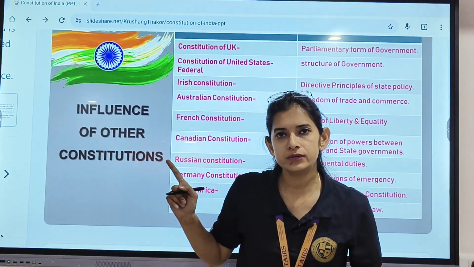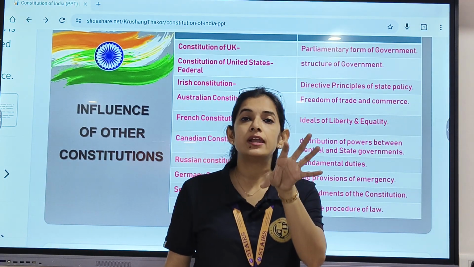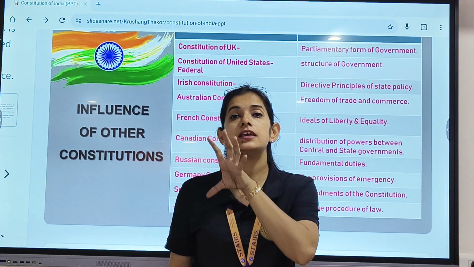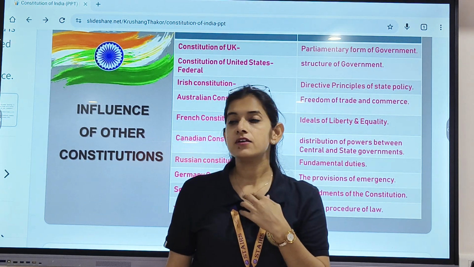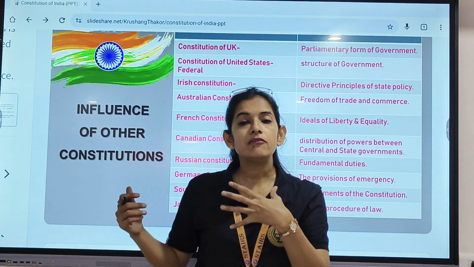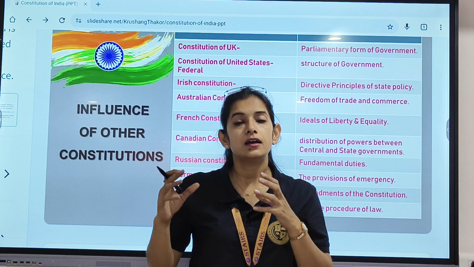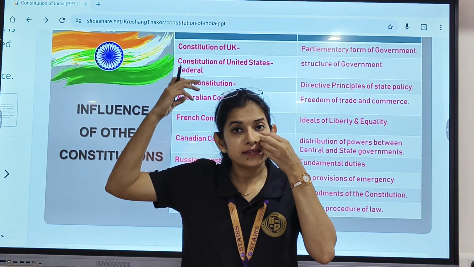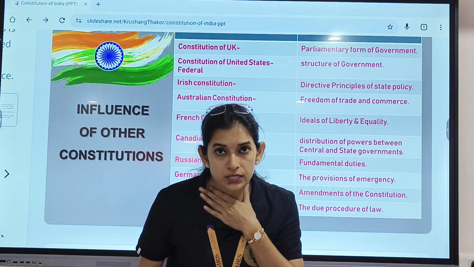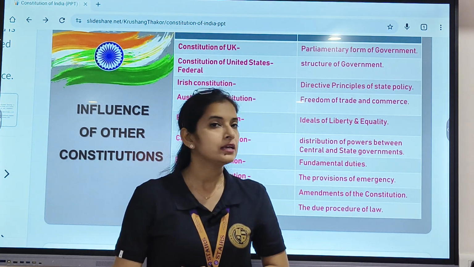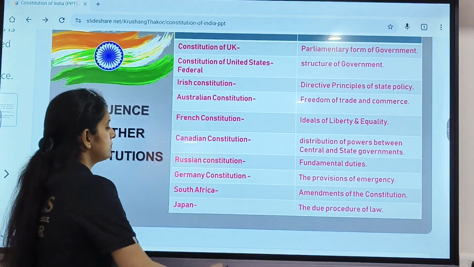Fundamental rights, I have already told you. Fundamental duties are all those responsibilities which lie with each and every citizen of the country, right? If we are staying in India, we have to save the cultural heritage. We have to save the monuments which were made quite long years back, right? It is actually a responsibility, a duty to save those things. Understood? So it was taken from the Russian Constitution.